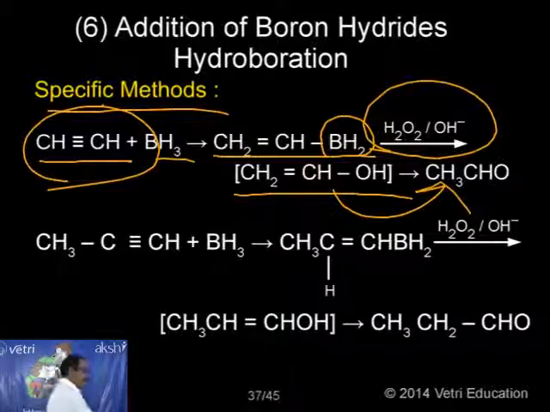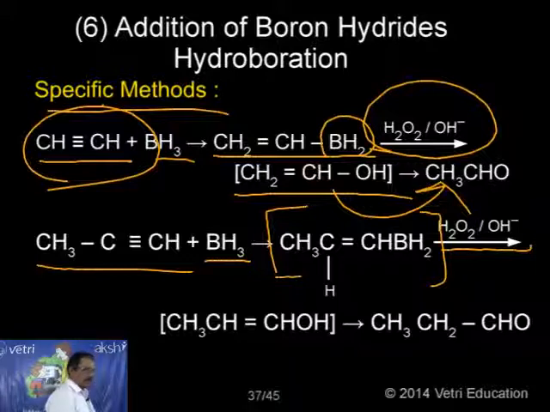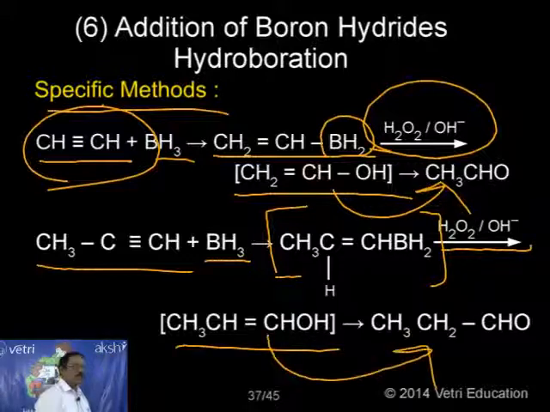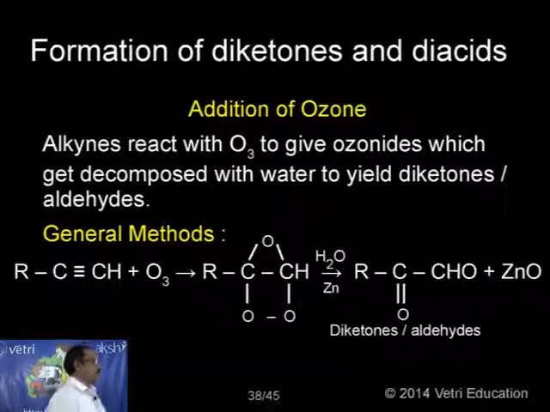In the same way, if I take propyne, by adding one mole of BH3 I get this intermediate. When it is treated with H2O2 and OH minus, it is rearranged to give propanaldehyde. So acetylene gives acetaldehyde, and propyne gives propanaldehyde. This is the formation of aldehyde and ketone under this specific example.